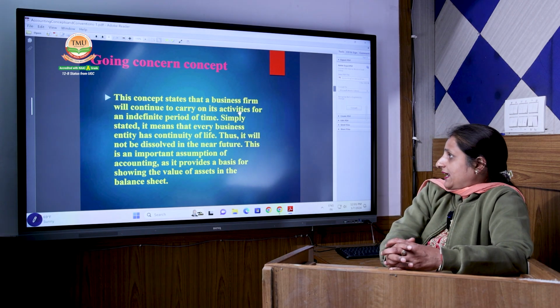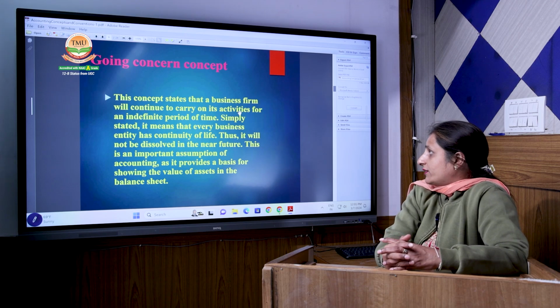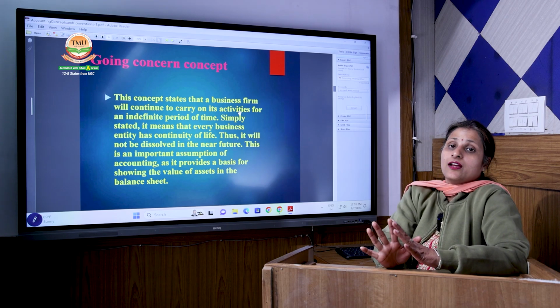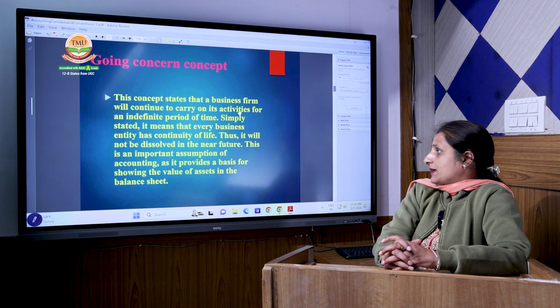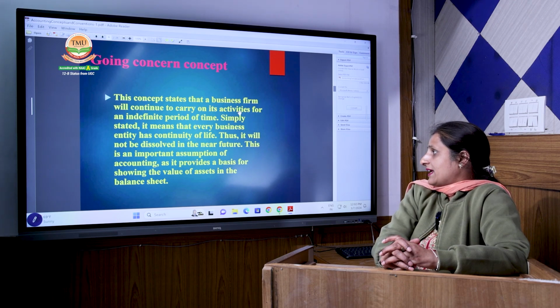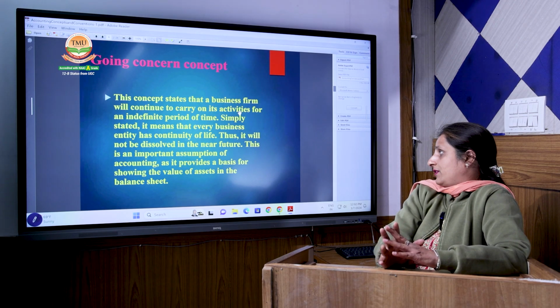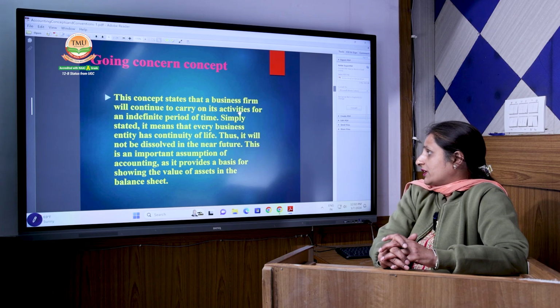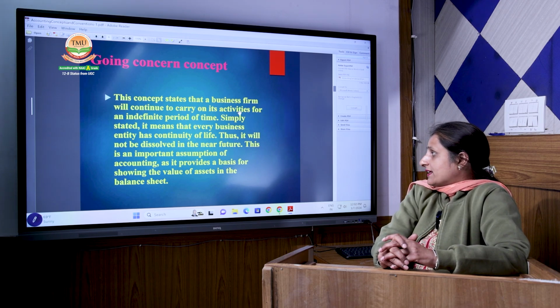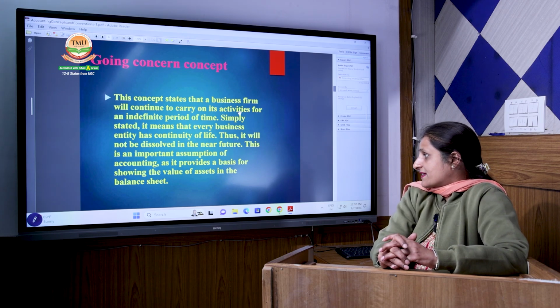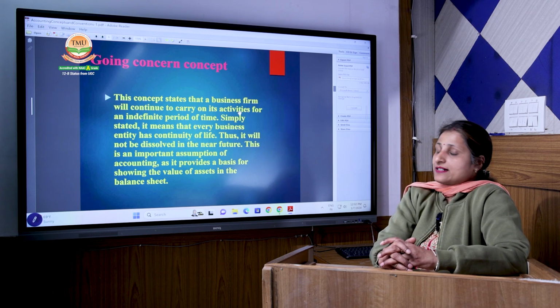So this concept states that a business firm will continue to carry on activities for an indefinite period of time. Simply stated, it means that every business entity has a continuity of life. Thus, it will not be dissolved in the near future. This is an important assumption of accounting as it provides a basis for showing the value of assets in the balance sheet.